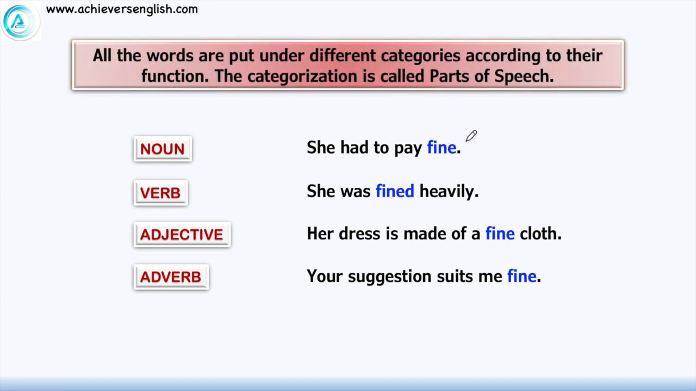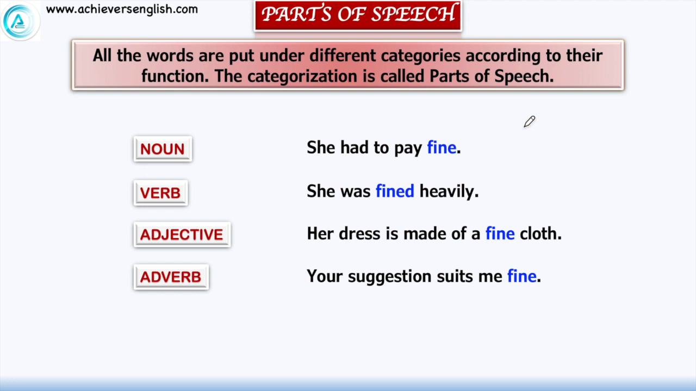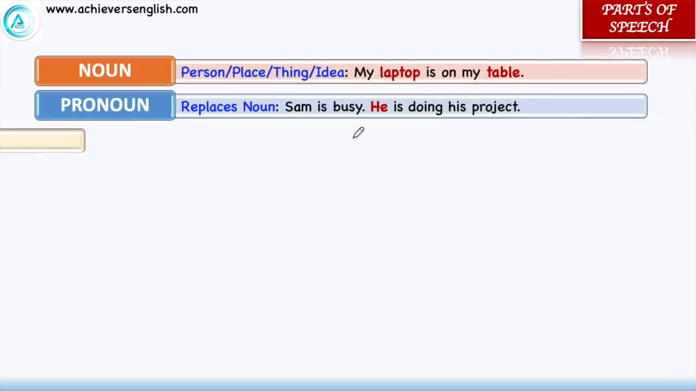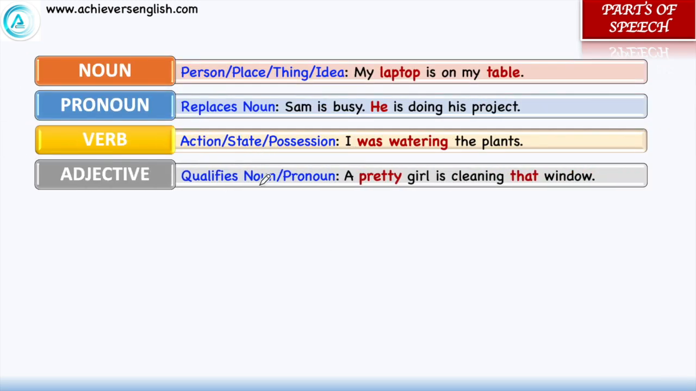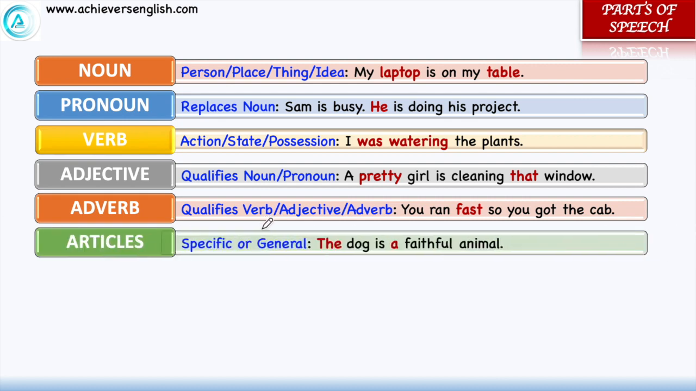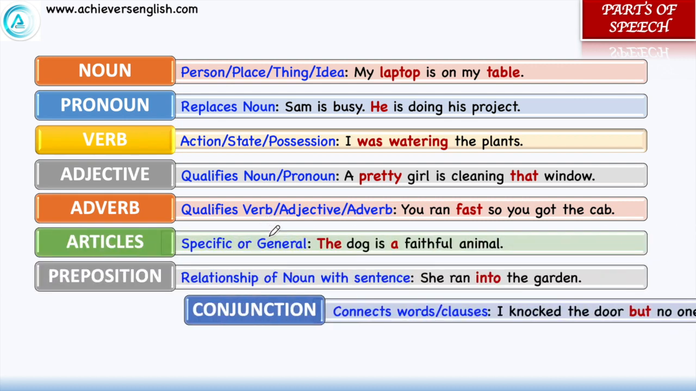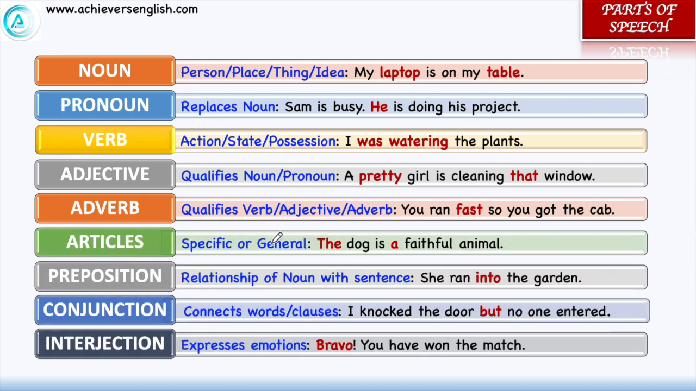So all the words are put under different categories according to their function, and this categorization is called parts of speech. We have already learnt about the 9 parts of speech in previous chapters, but in this chapter we are going to study all of them together in short so that we can revise them. The 9 parts of speech are noun, pronoun, verb, adjective, adverb, articles, preposition, conjunction, and interjection.